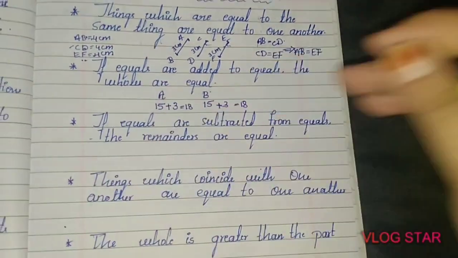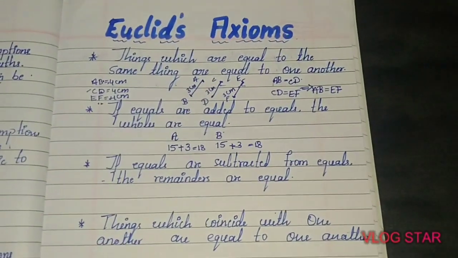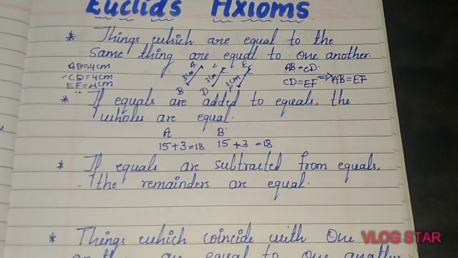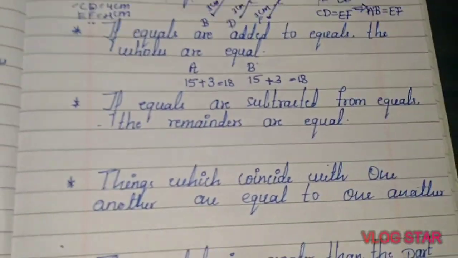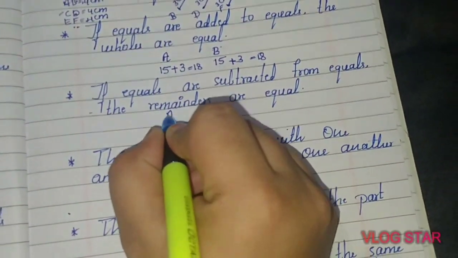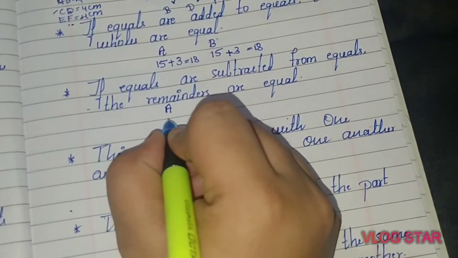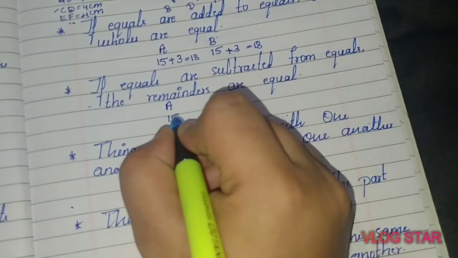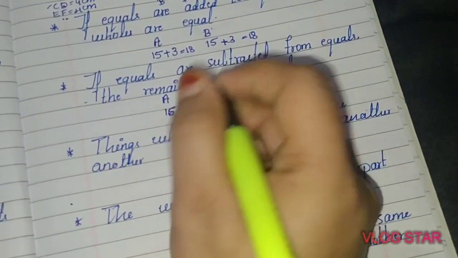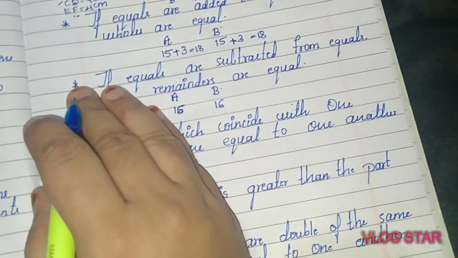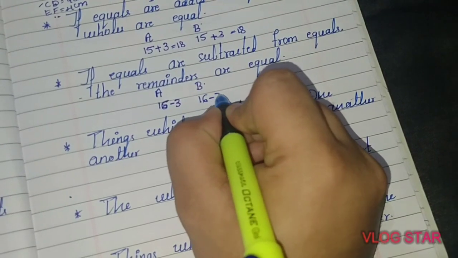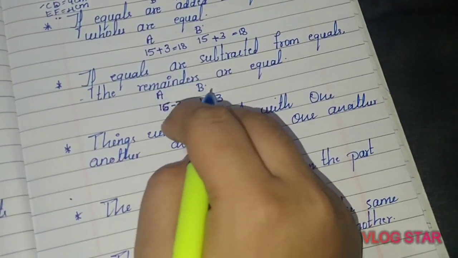So here also, in the third axiom, you can see if equals are subtracted from the equals, then the remainders are equal, isn't it? So here also the same thing you can consider. If person A is 16 years old and B is 16 years old, then before 3 years, what will be the age of person A, and before 3 years, what will be the age of person B?